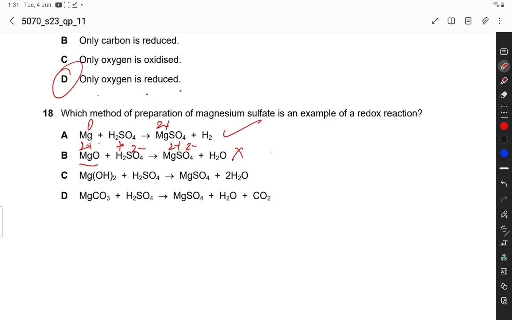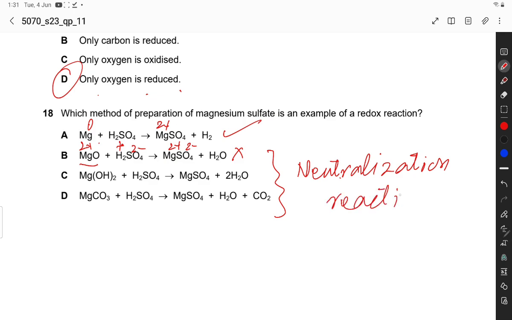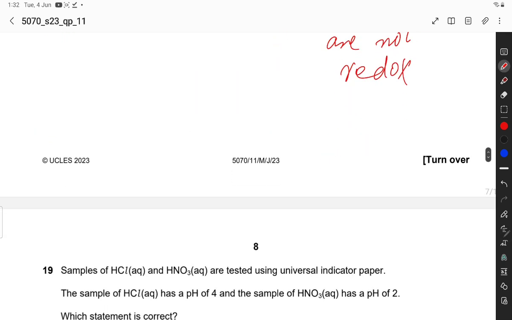So these three reactions are neutralization reactions, and you know that neutralization reactions are not redox reactions. So only one is the redox. These are the four chemical properties of acid. So the first chemical property is redox reaction, and the rest are neutralization, which are not redox. So A is the correct option.